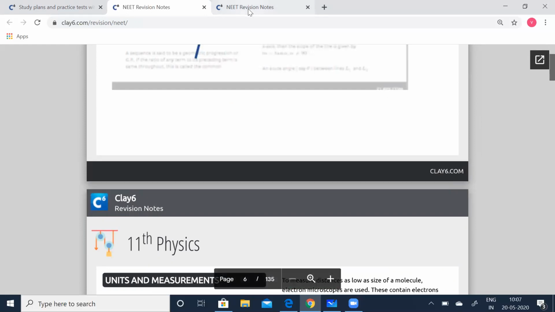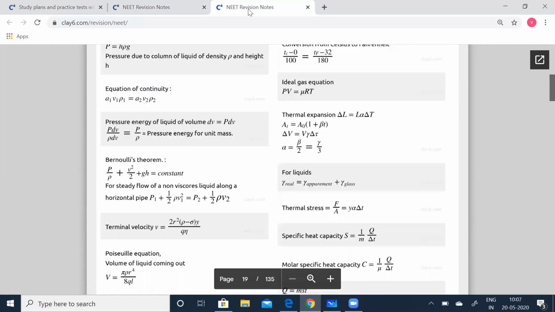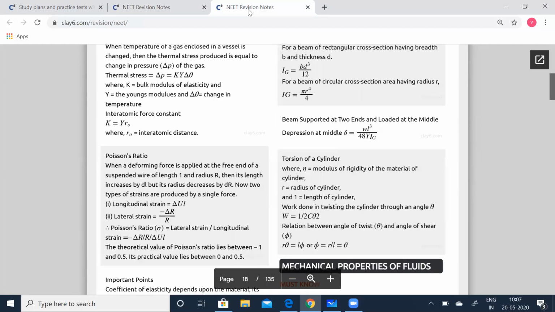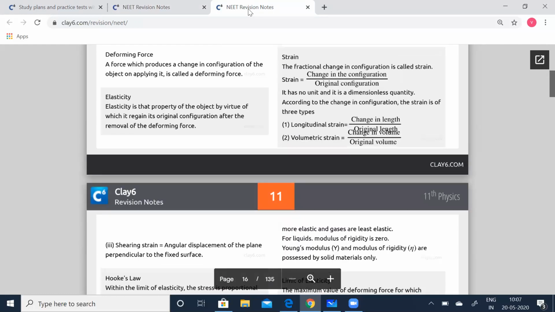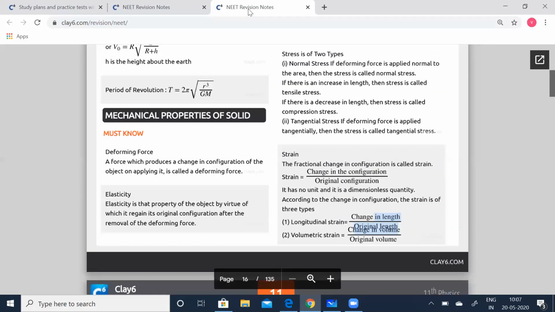Now today I'll go to the concept of mechanical properties of solids and fluids. The weightage is about 2% for both the chapters, and you can expect 2 questions from this particular chapter. So it is actually combined as one, mechanical properties of bulk bodies. So solids and fluids both come together.